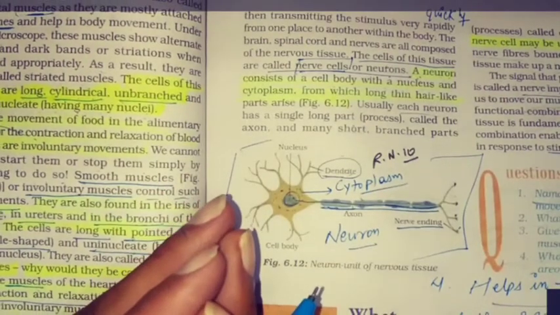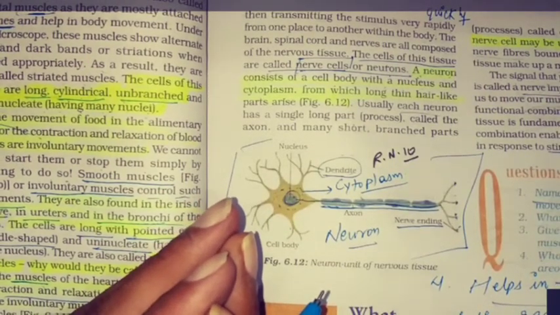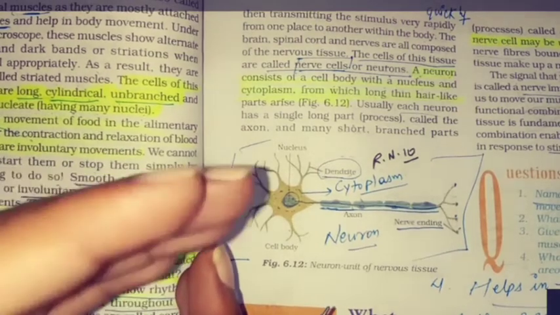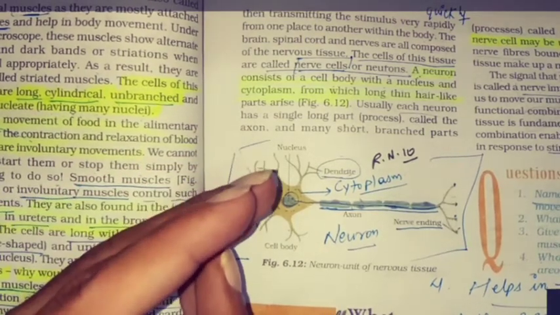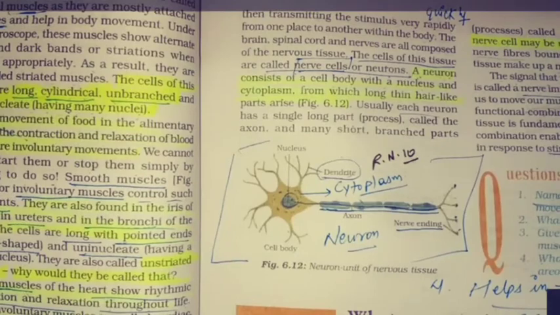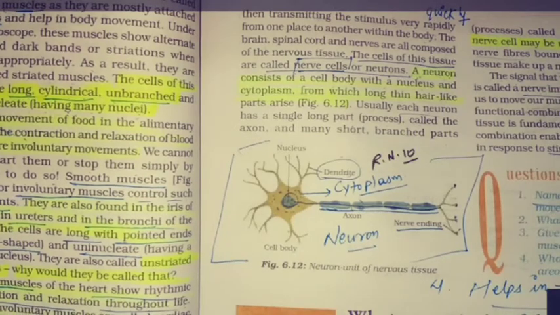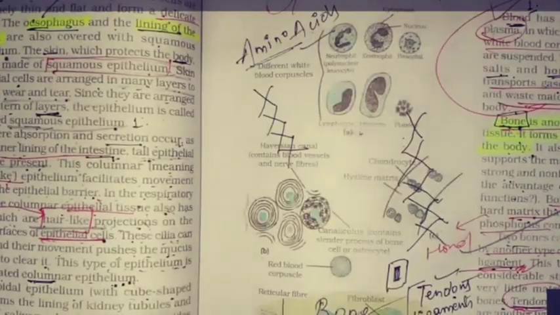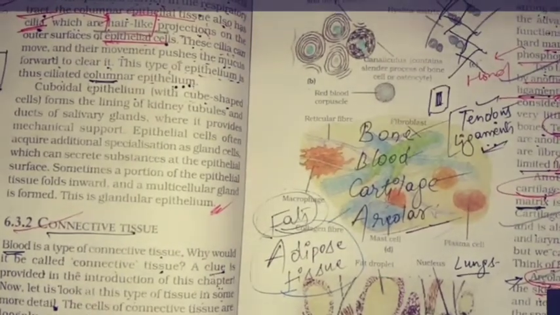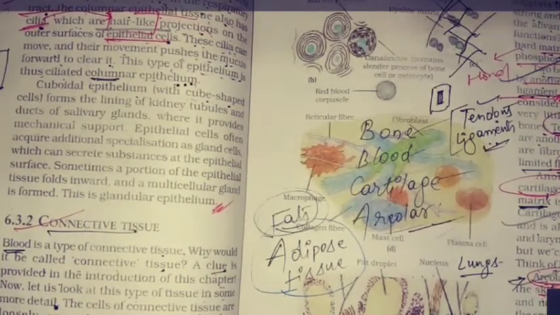The cells which are in a pillar-like structure are cuboidal columnar epithelium cells or tissue. Did I give the question what is connective tissue? No, I think not. Yeah, okay.